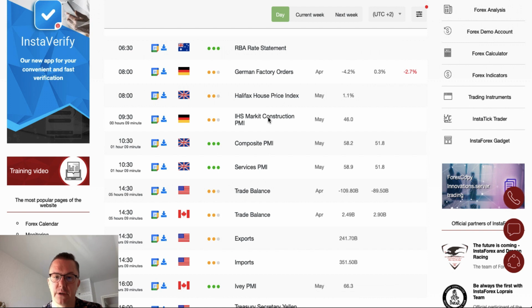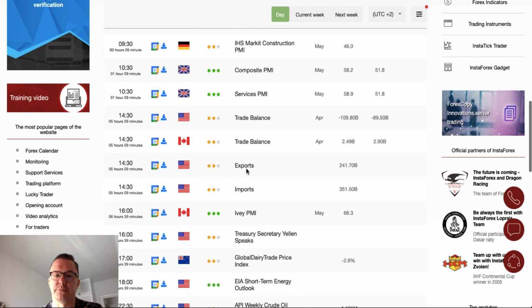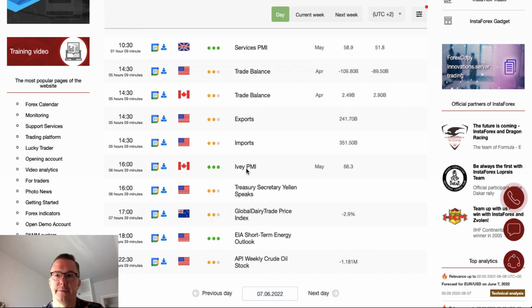We got data from the UK Halifax house price index and composite PMI and services PMI scheduled for release at 10:30. So we will definitely take a look at the British pound today, and during the New York session we have data from the US trade balance and the Canadian trade balance together with exports and imports. All of this data are scheduled for release at 2:30.